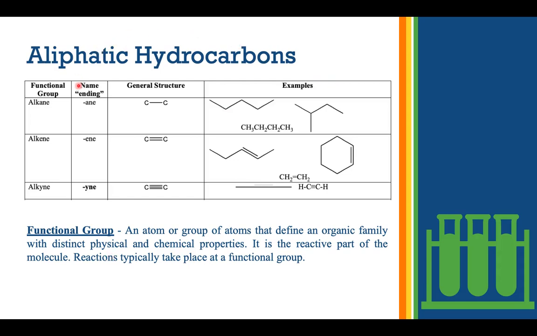Aliphatic hydrocarbons. Okay, so this did not show up properly. I don't know why it did that, but we have alkanes, which end in A-N-E. They have single bonds. These are examples of alkanes. We have alkenes, which end in E-N-E. They have double bonds. This is the alkene portion of the structure.